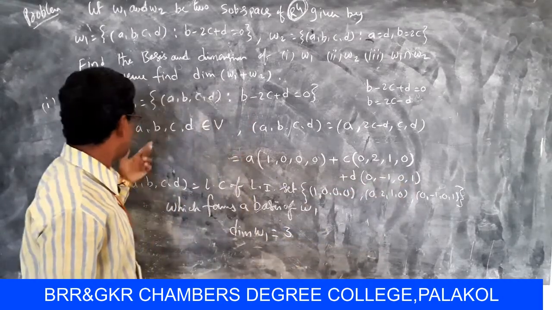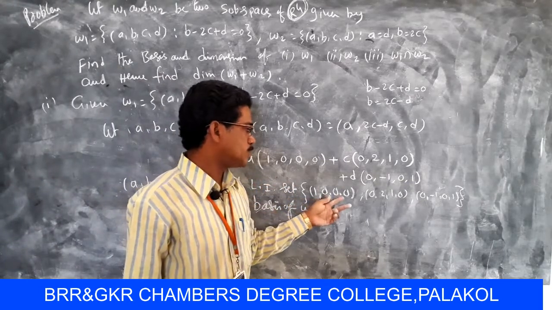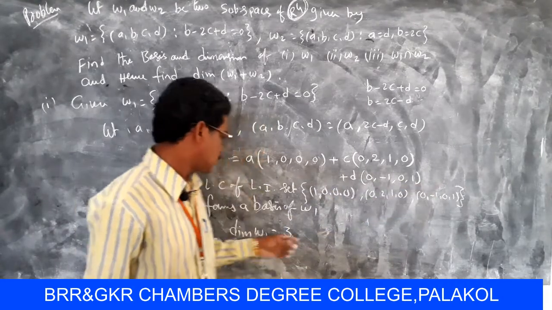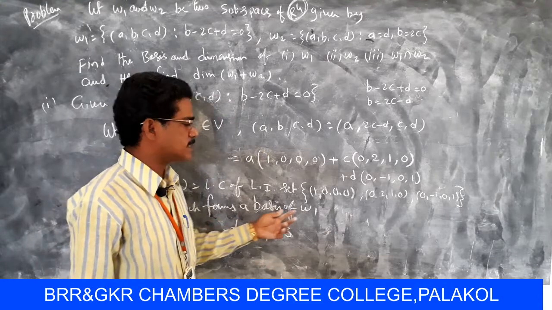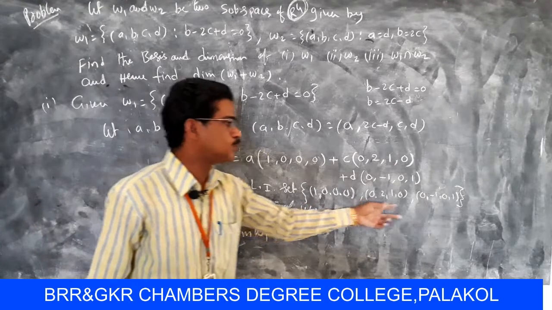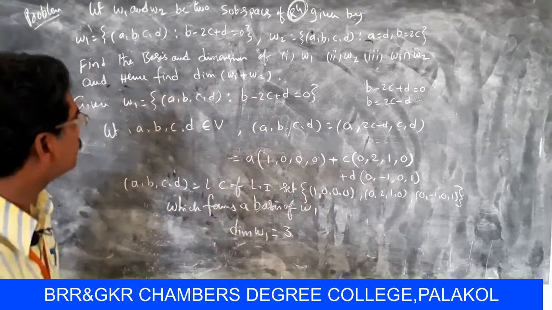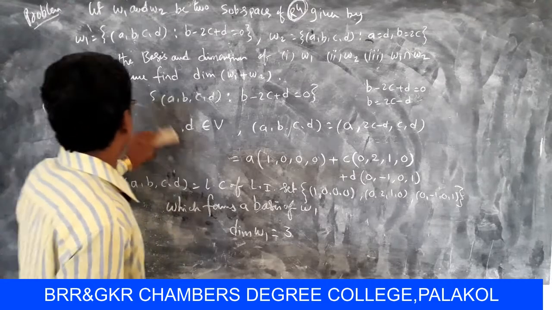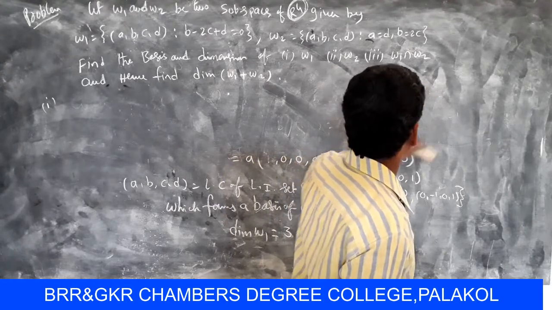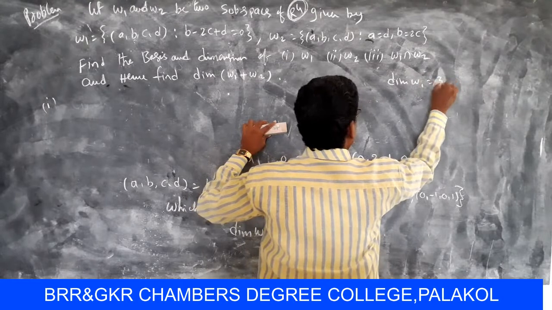So (a, b, c, d) is a linear combination of the linearly independent set of (1, 0, 0, 0), (0, 2, 1, 0) and (0, minus 1, 0, 1), which forms the basis of W1. So the dimension of W1 equal to 3 coordinates, 1, 2, 3, then dimension of W1 equal to 3. Next, coming to W2. Dimension of W1 equal to 3.